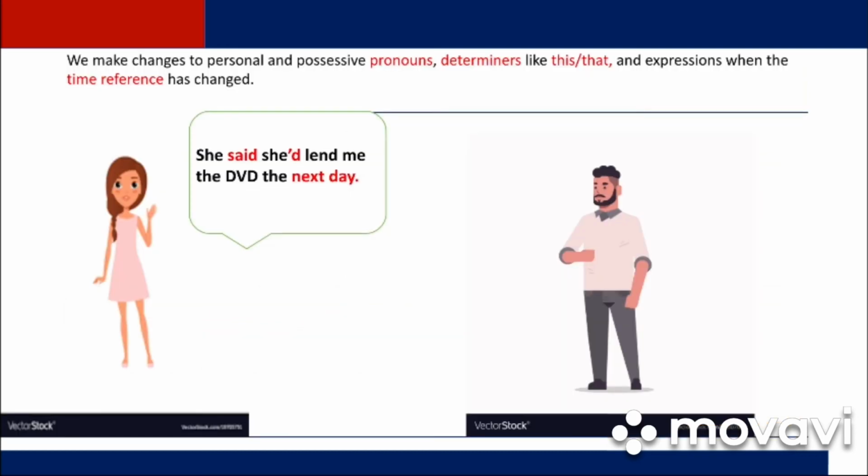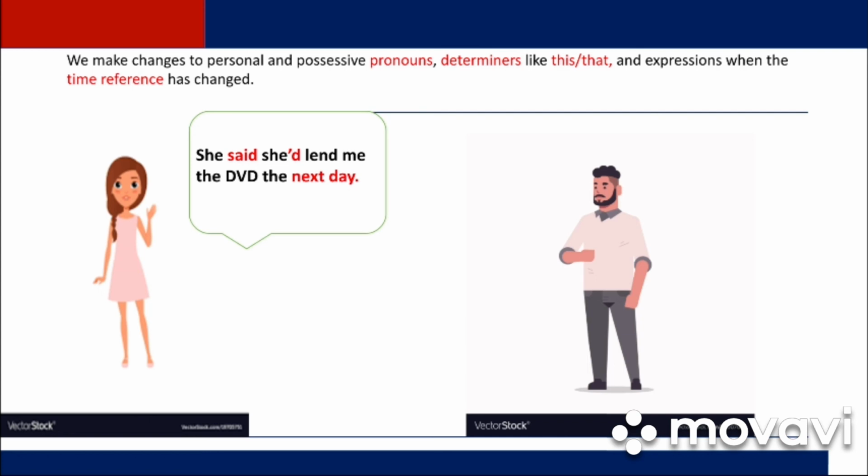So now here again is our sentence, but we converted it. "She said she'd lend me the DVD the next day." Here the reporting verb is in the past, the verb said.